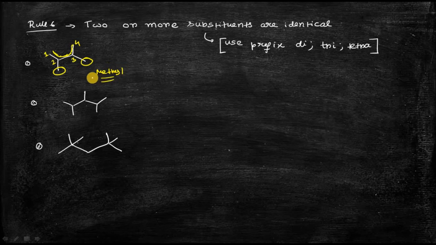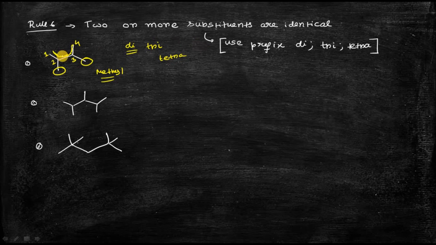In that case, according to rule number 6, you will use prefixes like di, tri, tetra. If you have two identical substituents, you will use the prefix di. Similarly, if you have 3 identical substituents, you will use tri. If you have 4 identical substituents, you will use tetra, and so on.